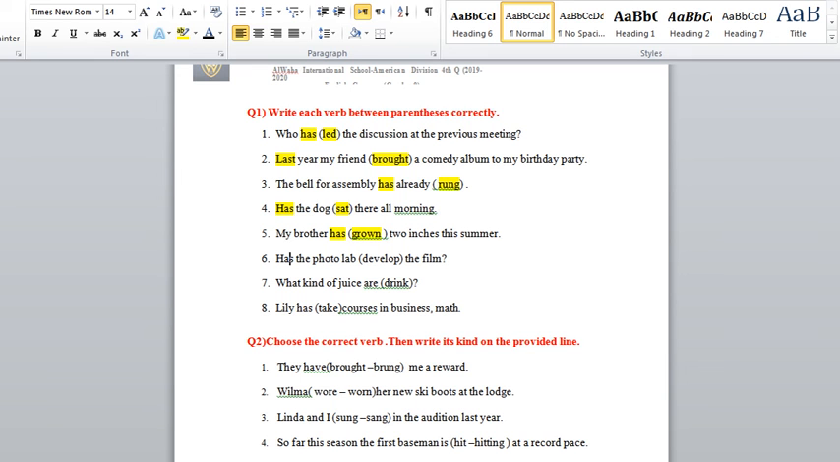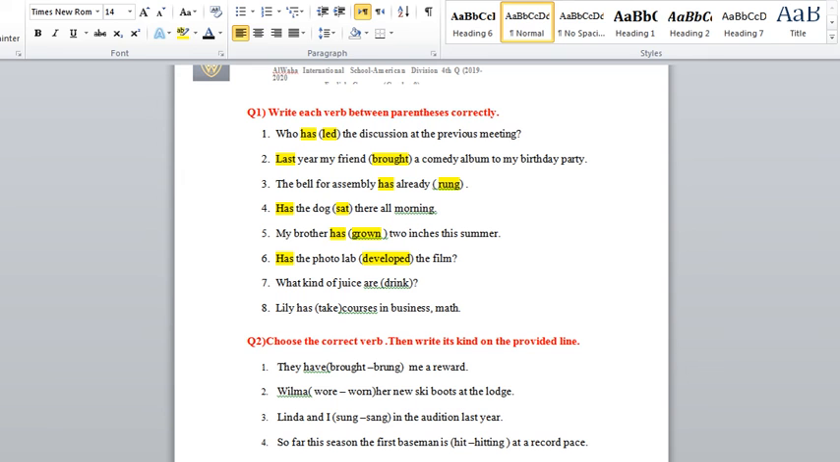Okay, number six, has the photo lab develop the film. It has, once again, so it's the past participle. The past participle of this verb will be developed, and the past and the past participle are the same. This is a regular verb, so it's just ed added to the end of the verb.